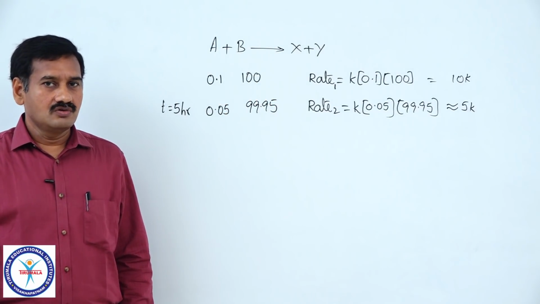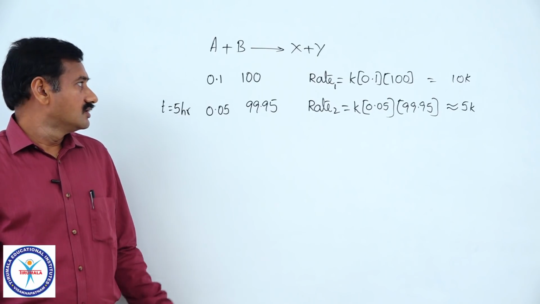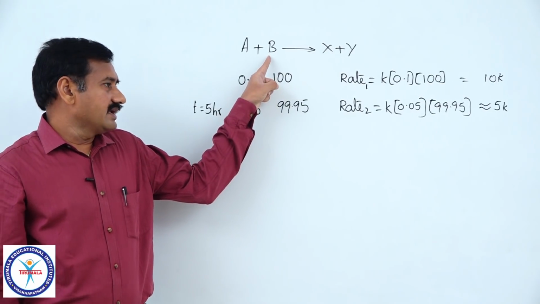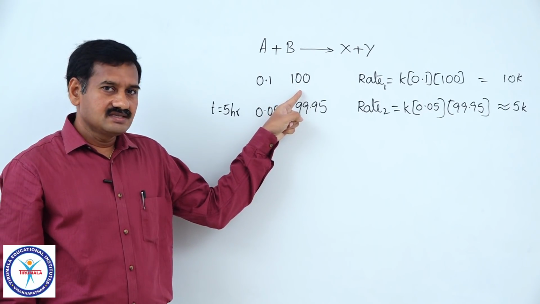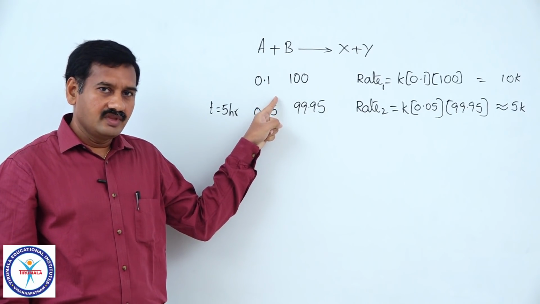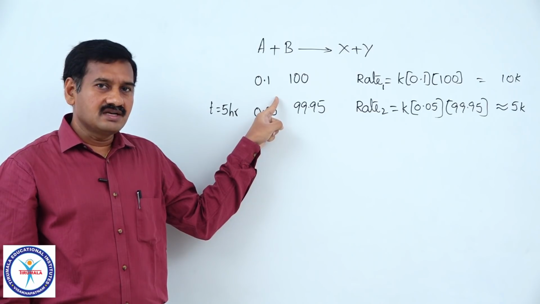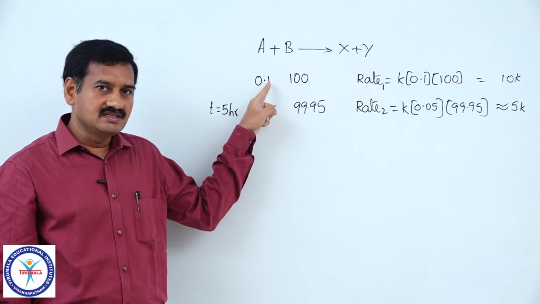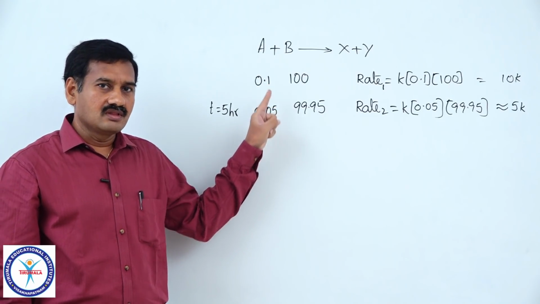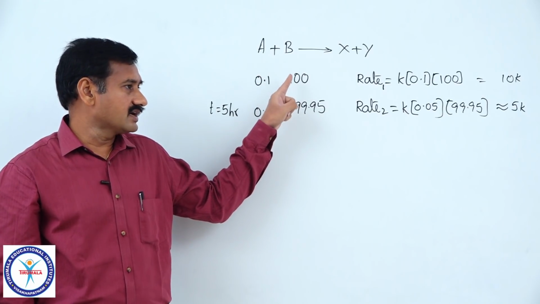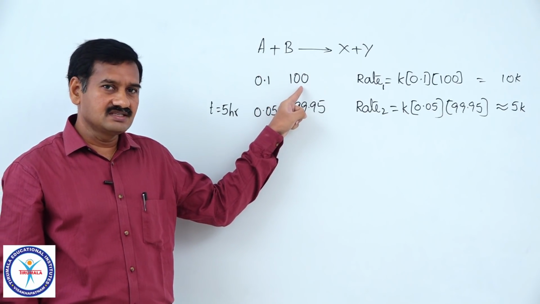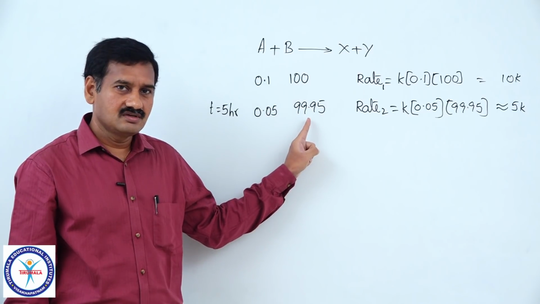So, what is the conclusion now? By taking B in large excess, from time to time, even when the concentration of the other reactant A is reduced to half, the concentration of the reactant which is taken in large excess is not reduced by 2 times.